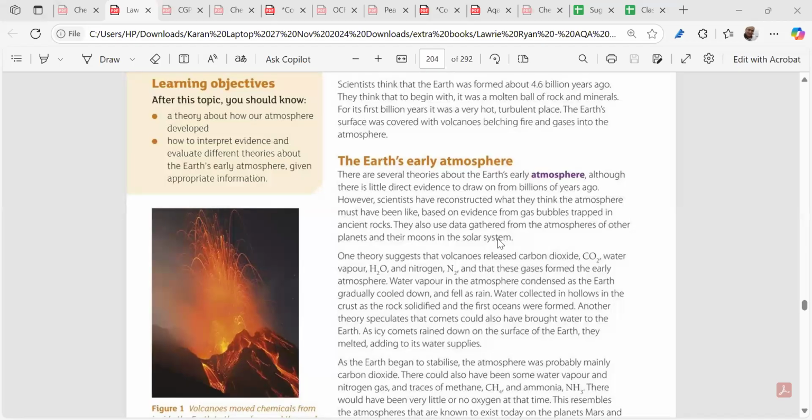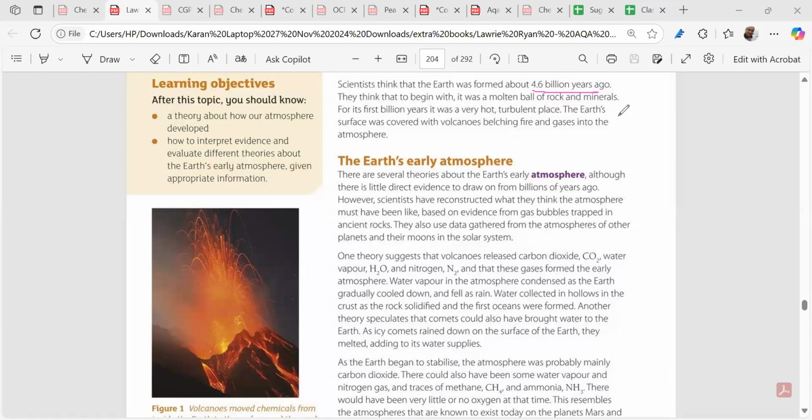Let's talk about the early atmosphere. How old was the early atmosphere? The early atmosphere was 4.6 billion years old. That's the thing we also have to master. It was 4.6 billion years. Understood? This is the thing.